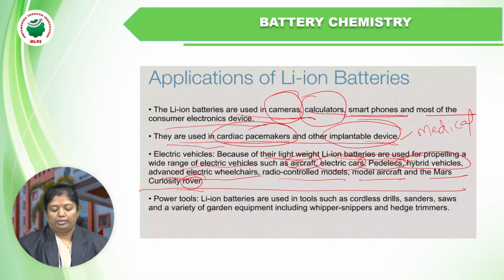Power tools: lithium-ion batteries are used in tools such as cordless drills, sanders, saws, and a variety of garden equipment including whippers, nippers, and hedge trimmers. These are the different applications where we use lithium-ion batteries.